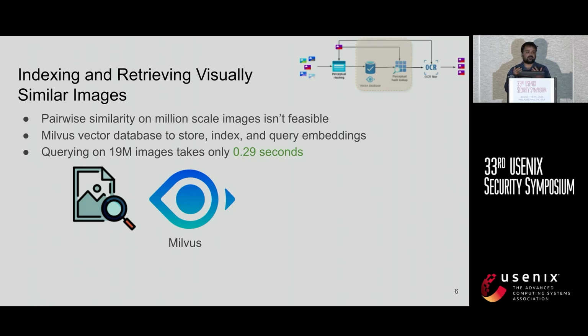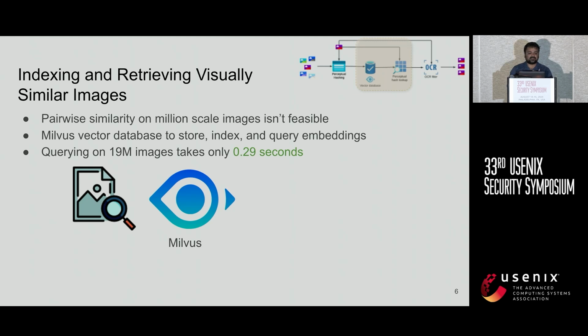In the case of a few hundred thousand images, we could use pairwise similarity. But doing this on a million scale or even billion scale, such as on platforms like Twitter and Facebook, is not feasible. So we use a vector similarity search backend known as Milvus. It eases the process of storing, indexing, and querying the image embeddings.